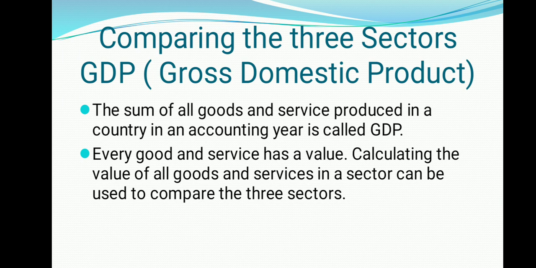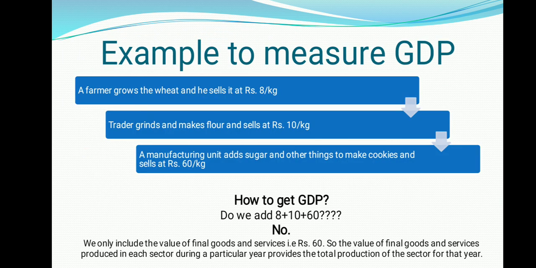So how can we get this? By calculating the GDP of any country, we can see which sector is dominating or which sector is contributing more and which sector's contribution is very small in size. So every good and service has a value. Calculating the value of all goods and services in a sector can be used to compare the three sectors.